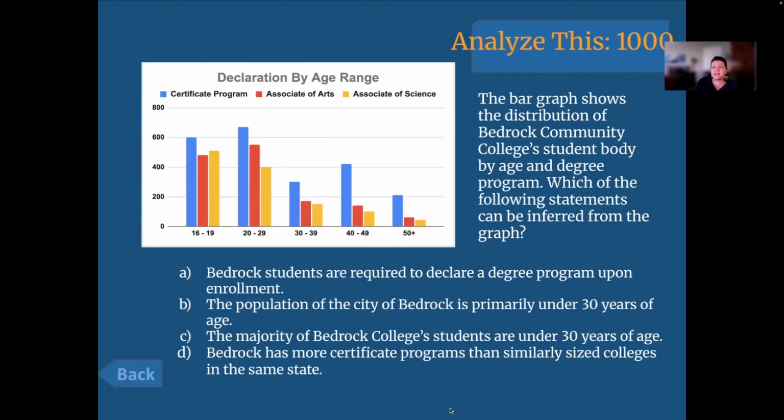Okay, let's try analyze this for 1,000. The bar graph shows the distribution of Bedrock Community College's student body by age and degree program. Which of the following statements can be inferred from the graph? Hey, look at that. I actually used the word inferred this time.